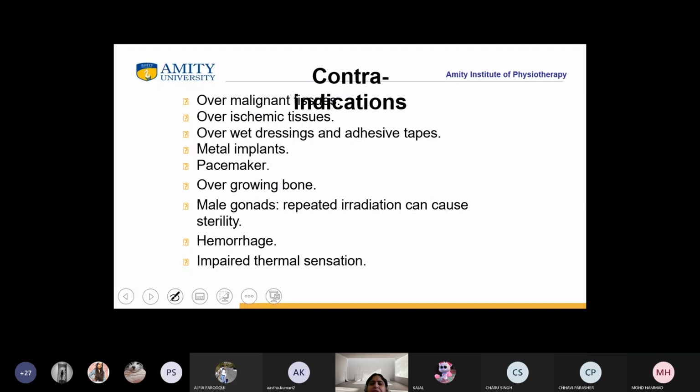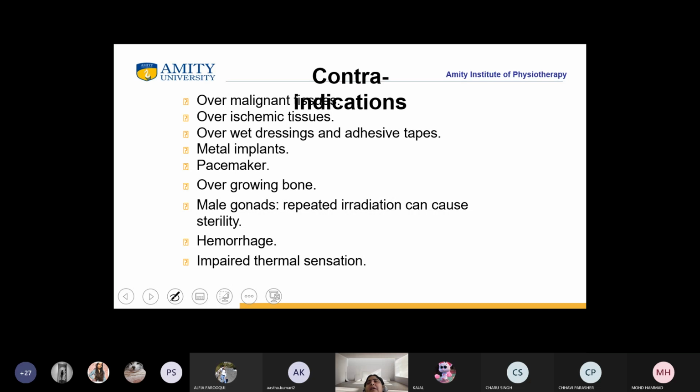Now, what are the contraindications? Over malignant tissue, over ischemic tissue, over wet dressing and adhesive tapes, metal implants, pacemaker, over growing bone, over male gonads, hemorrhage, impaired thermal sensation. See here, one of the very important is over the male sexual organs. Why? Because there are studies which say that if MWD is given to that particular area, it can cause infertility in males. So you have to be very, very particular.